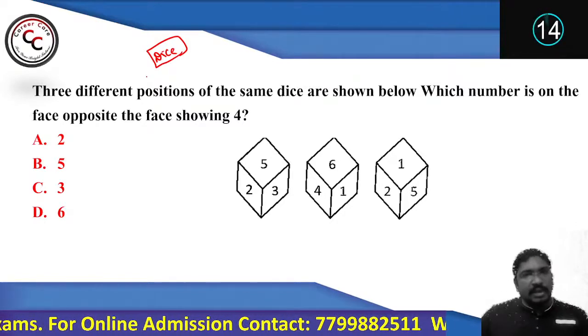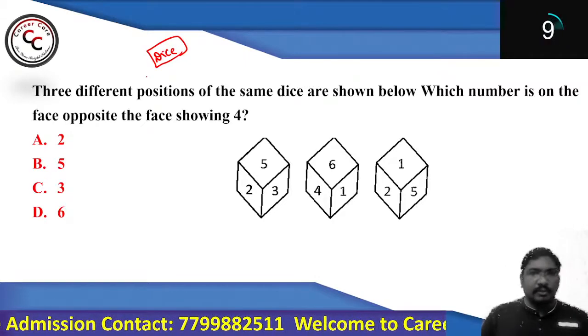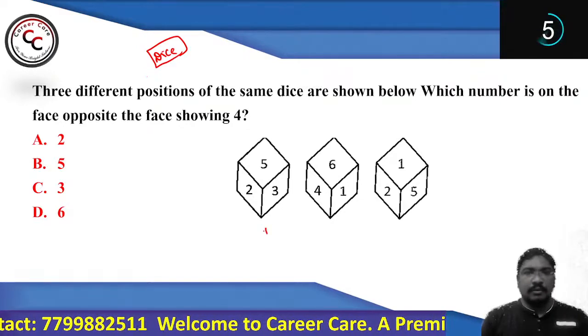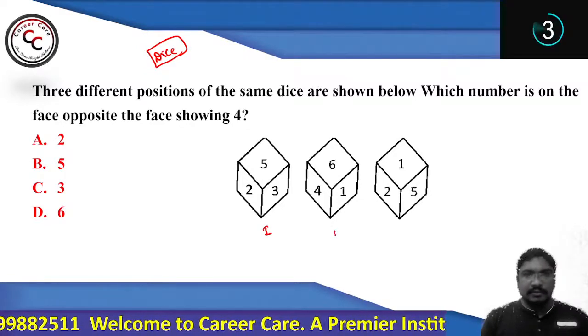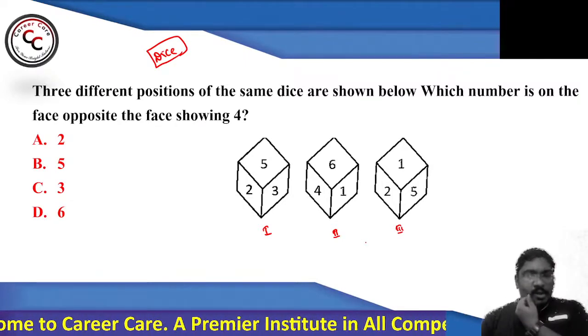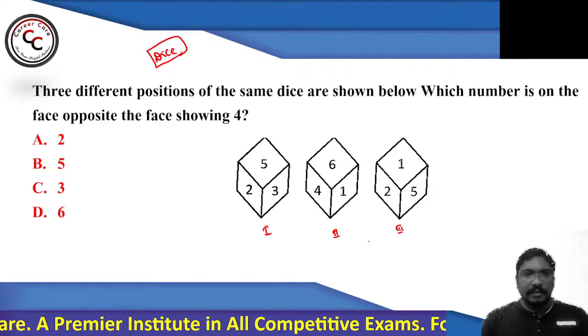Then see this question. What does this say? Opposite to 4. Any answer? Opposite to 4. So let's say this is view 1. Let's say this is view 2. Let's say this is view 3. So now I'm saying option D. Okay. Any other answer? Shivprasad and Janaki.